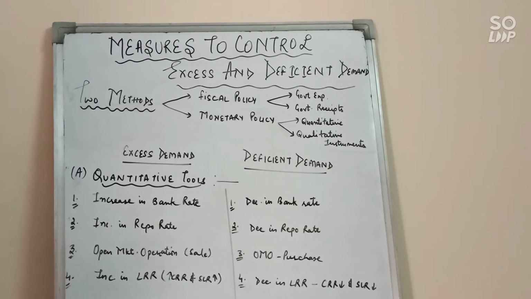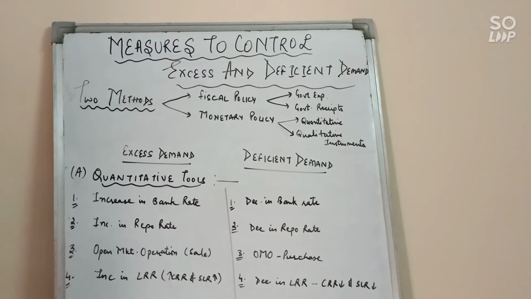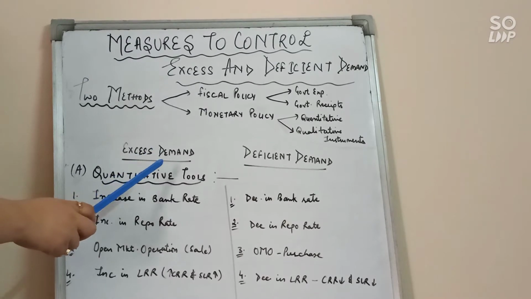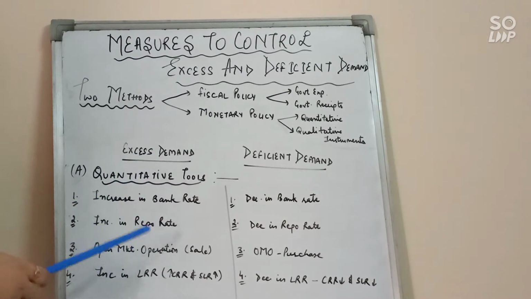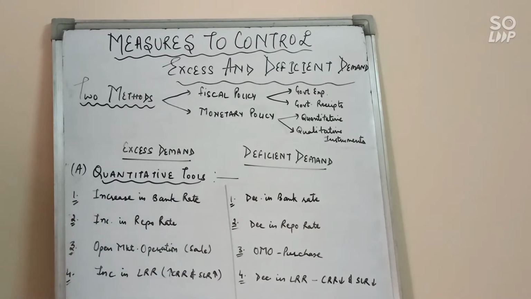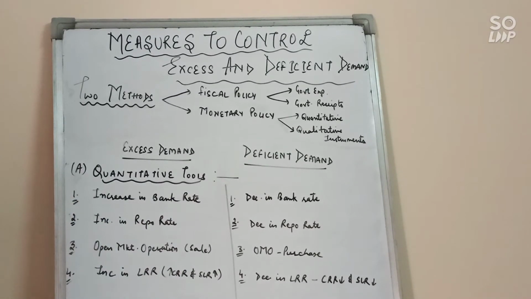It is the rate at which the central bank lends money to the commercial banks to meet their long-term needs. So during excess demand, the central bank increases the bank rate, which raises the cost of borrowing from the central bank. So it forces the commercial banks to increase their interest rate, which further discourages borrowers from taking loans. So it automatically reduces the availability of credit in the economy. Money supply will reduce and it will help to correct excess demand.